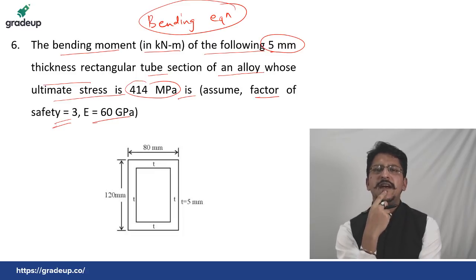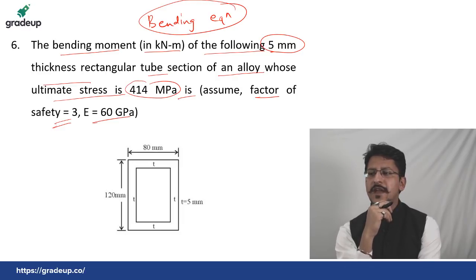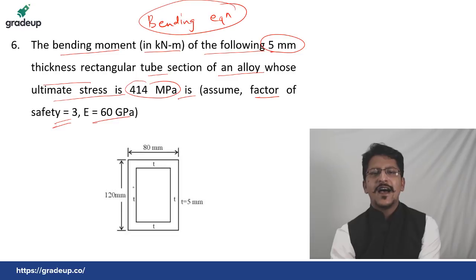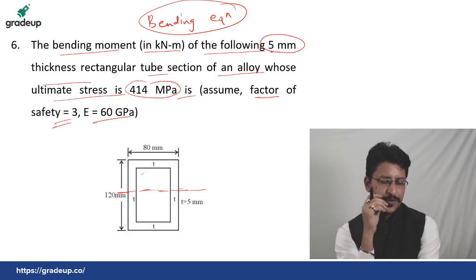Just simply use the bending equation, find out the value of I, that is the moment of inertia, and then solve it. Very easy question. Just keep your calculations correct and do it. And if I need to give you some more hint, find out the I about this axis. Take it this way. Do not get confused whether to take it this way or this way. Take it along this way. Find it out.